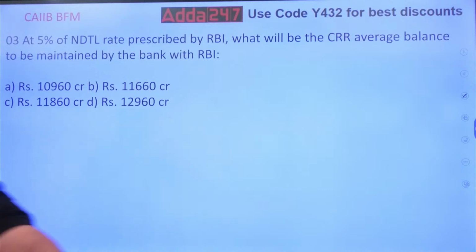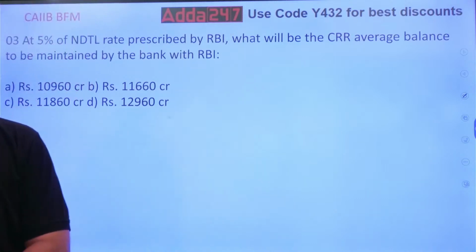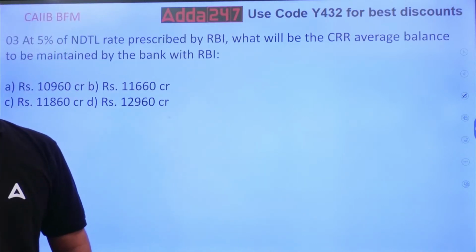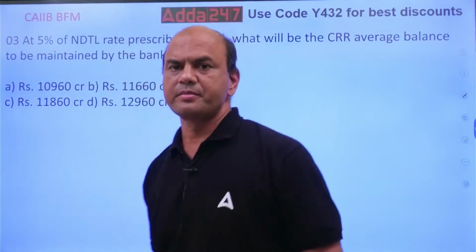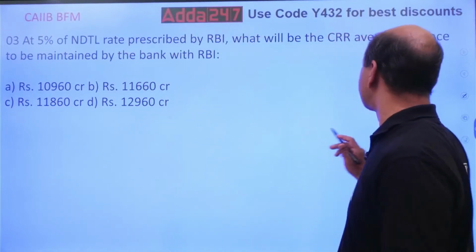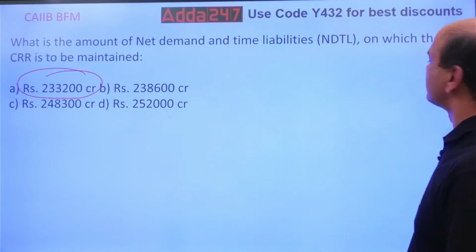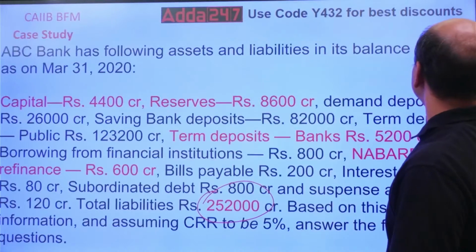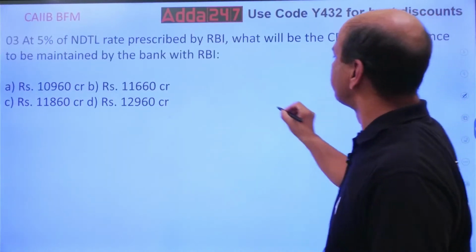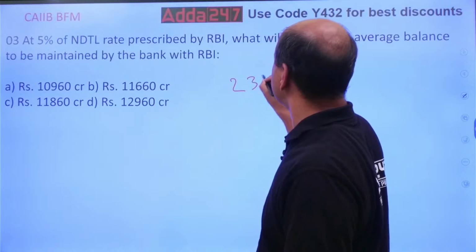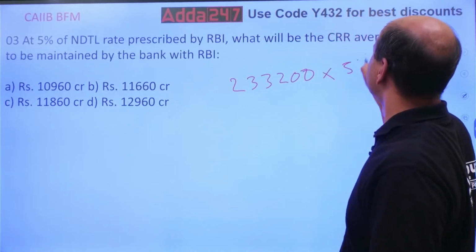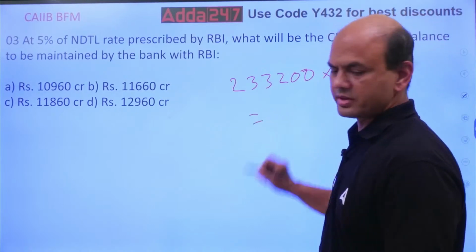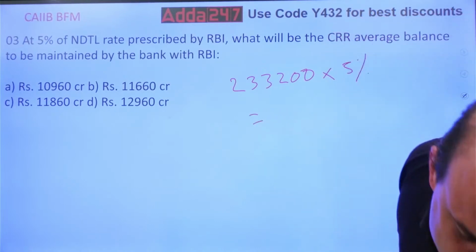What will be the average balance then? It will be 233,200, right? So 233,200 into 5%. So get the answer, everyone. 233,200 into 5%.